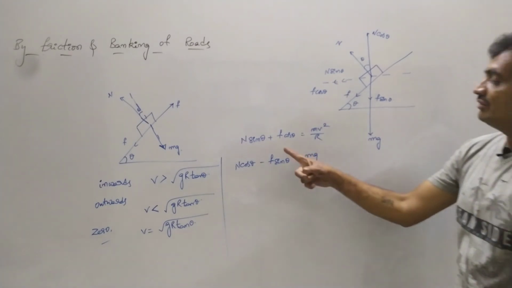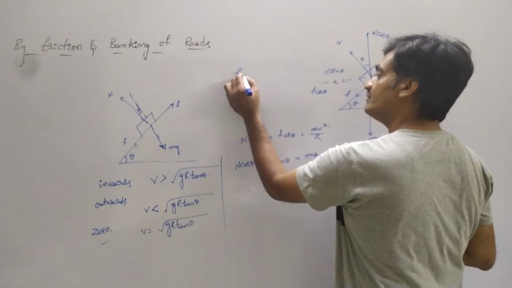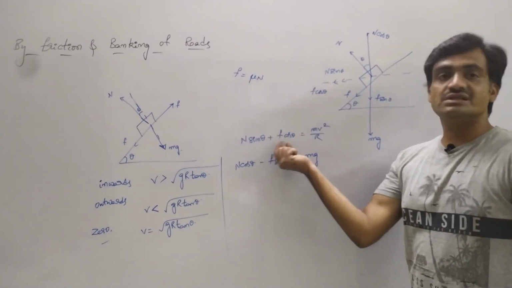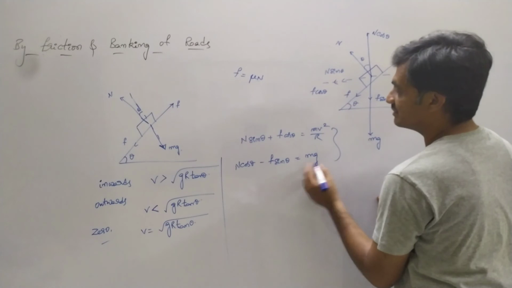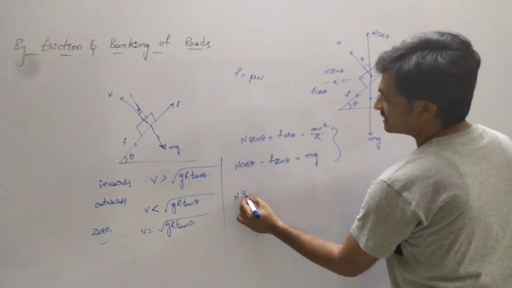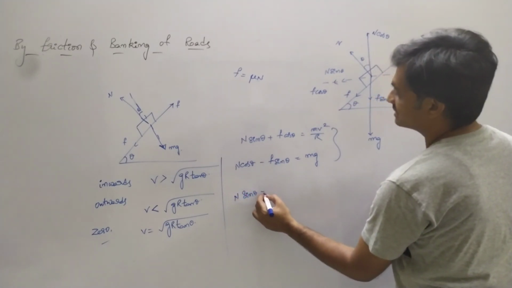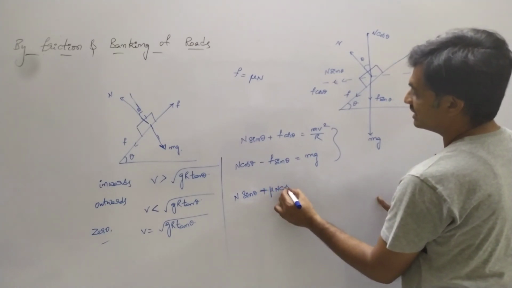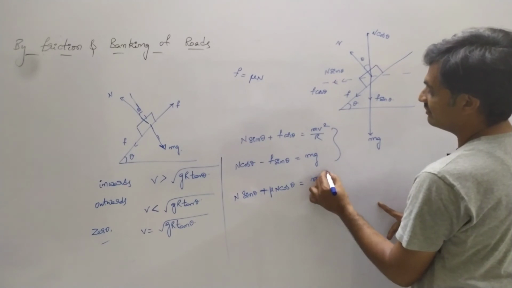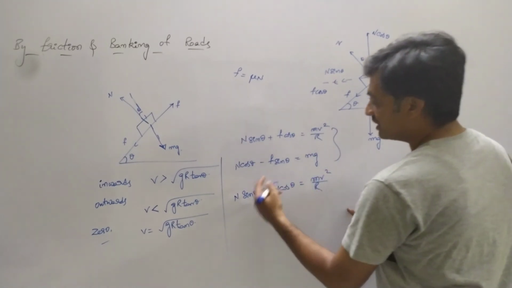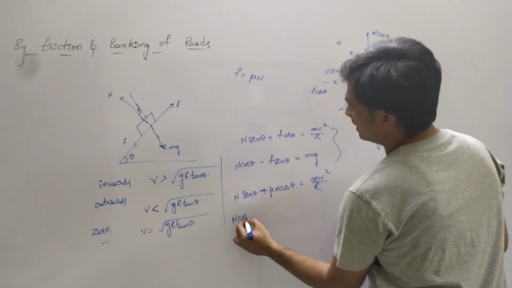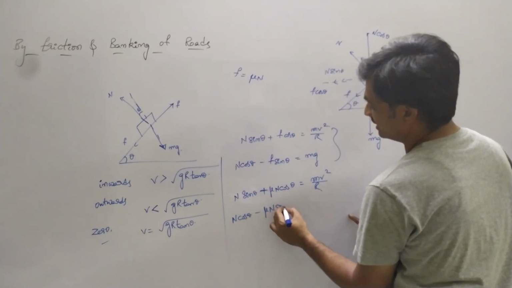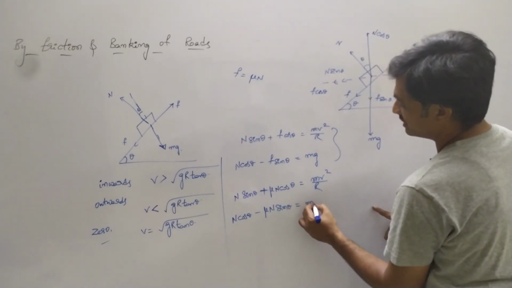Now the maximum value of the frictional force is f equals mu N. If we substitute this value, these two equations become N sin theta plus mu N cos theta equals m v square by r, whereas N cos theta minus mu N sin theta equals mg.